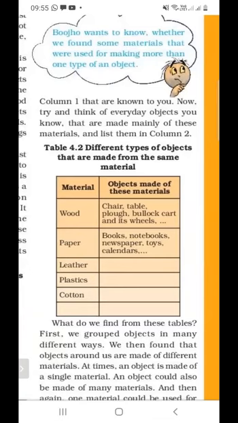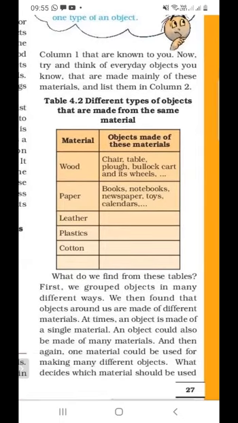And what are the objects made from paper? Books, notebooks, newspaper, toys. These are the objects made from paper. What do we find from this table? Firstly, we grouped objects in many different ways. We then found that objects around us are made of different materials.